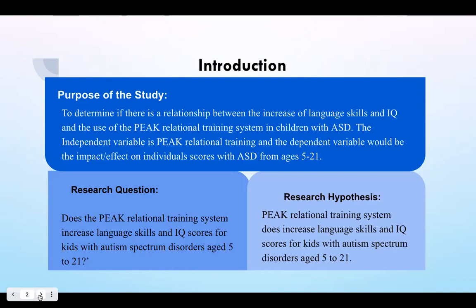The independent variable is the PEAK relational training system, and the dependent variable would be the impact or effect on individual scores of people with autism spectrum disorder from ages 5 to 21 years old.